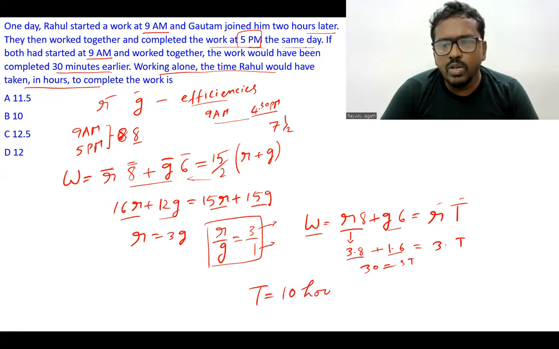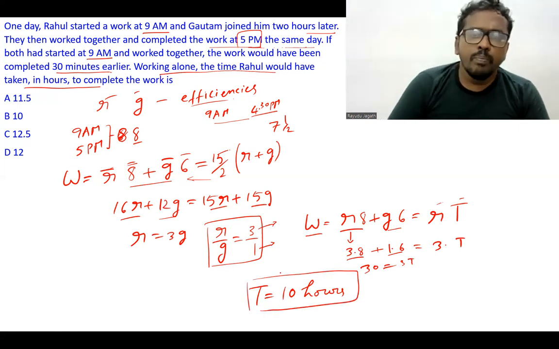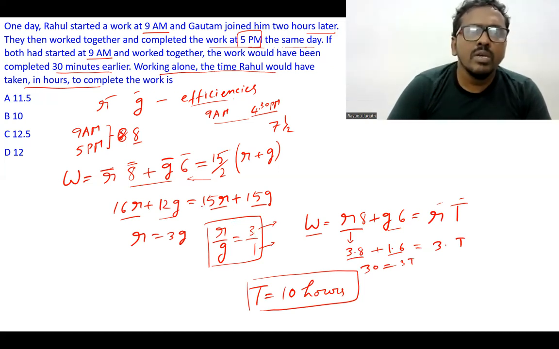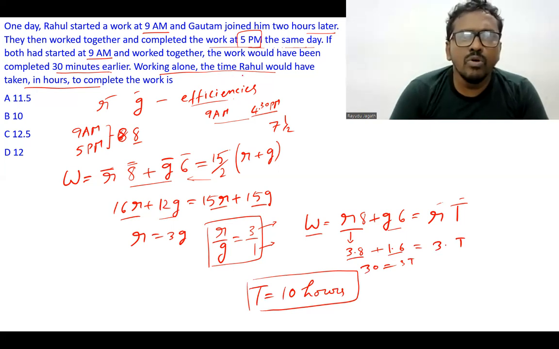So Rahul alone can complete the total work in 10 hours. Rahul alone can complete the work in 10 hours means Gautam will take 30 hours. Gautam's efficiency is 1/3. Therefore, working alone, the time Rahul would have taken to complete the work is 10 hours. So the answer is option B.